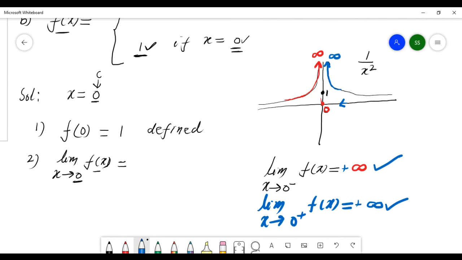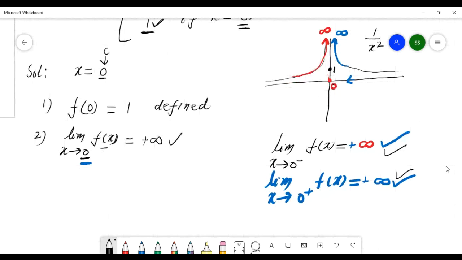Okay. Then this is what? Limit as x goes to 0 of f of x: this is infinity and this is the same infinity. So this is equal to positive infinity, the same. Okay. So the limit exists. What is the limit? Infinity, because the left limit is infinity and the right limit is infinity. It means the limit at 0 is infinity, positive infinity, right? The limit exists. Okay, so our condition 2 is okay.